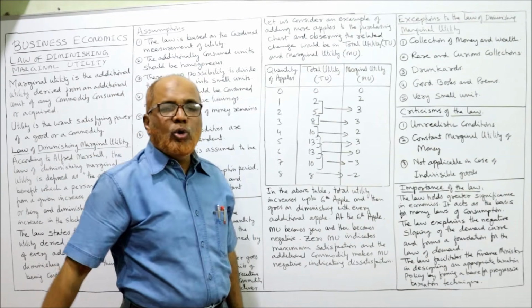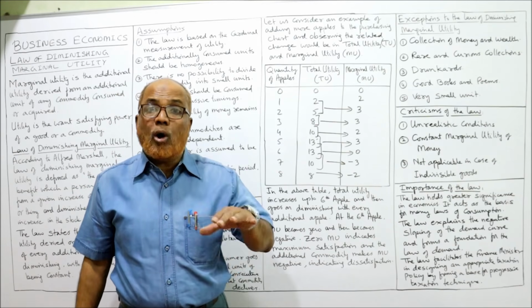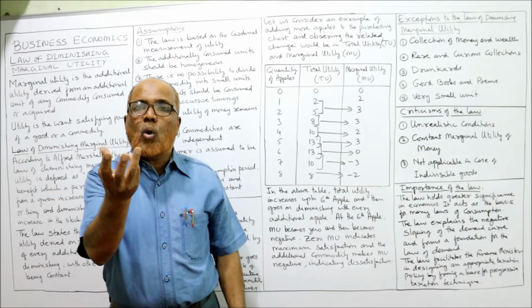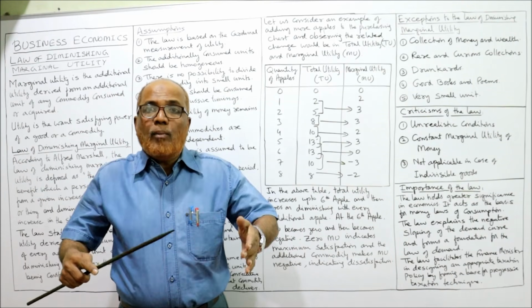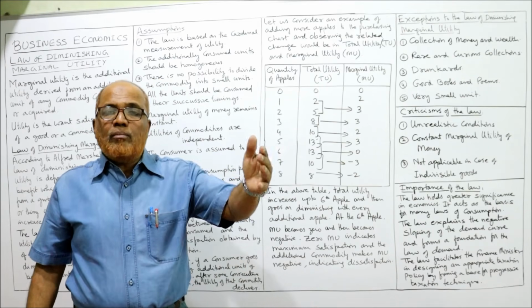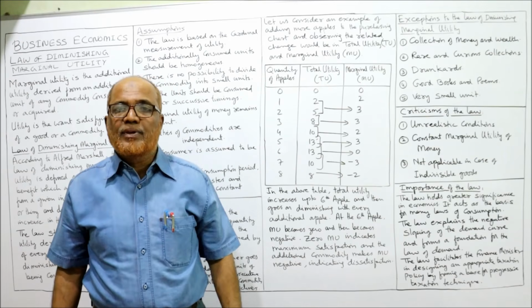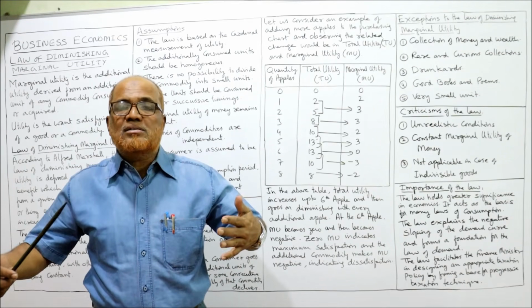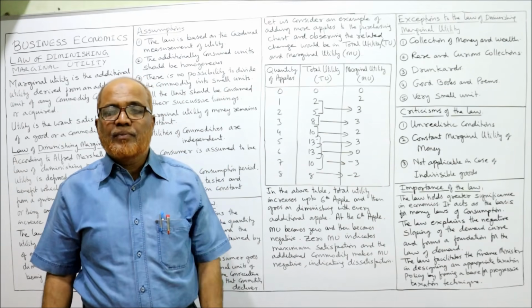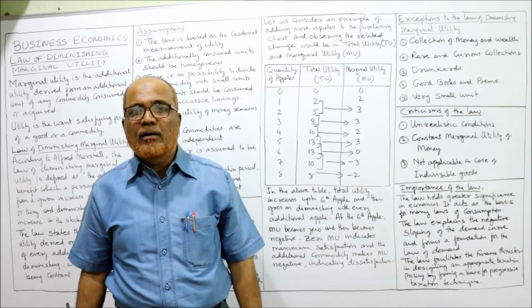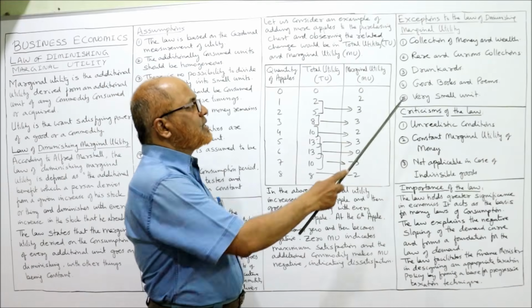Secondly, rare and curious collections. There are some people who are having a hobby of collecting rare coins, rare stamps. So it is their hobby. As they collect more and more stamps, more and more coins, ancient coins, his desire will also increase. His satisfaction will also get increased. It will not diminish for those persons who are having a hobby of collecting some ancient coins or ancient stamps.